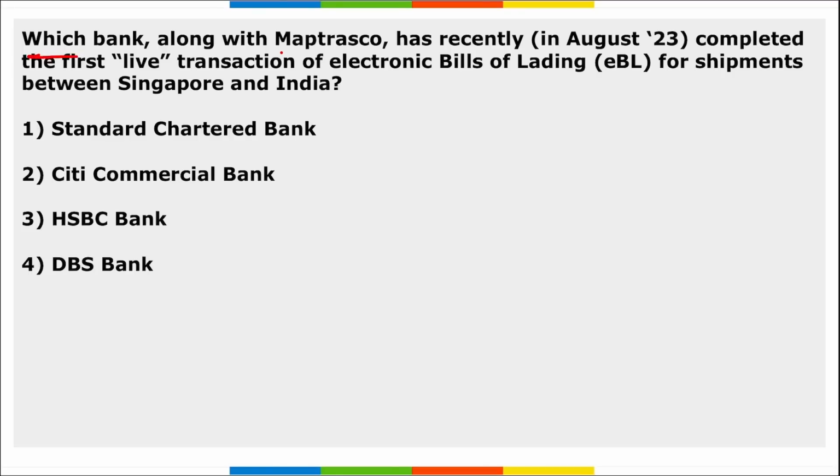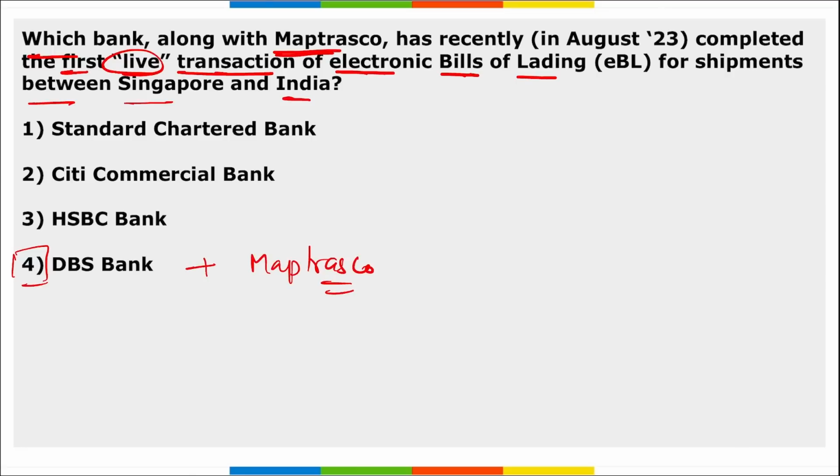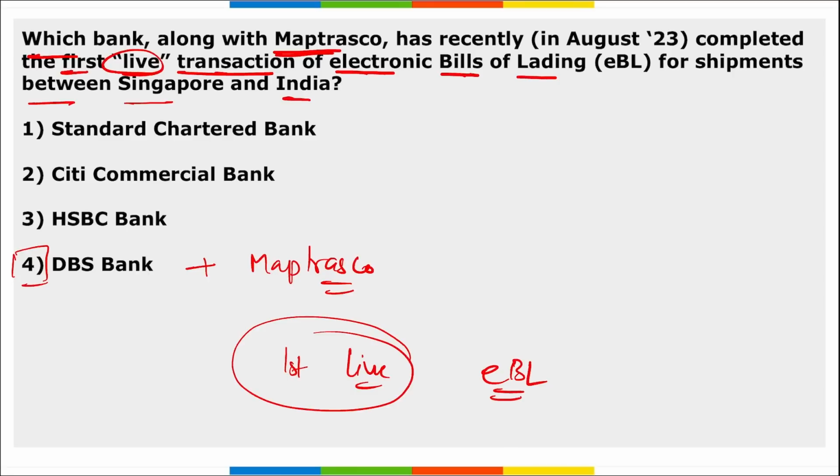Next is, which bank along with Maptrasco has recently completed the first live transaction of electronic bills of lading for shipment between Singapore and India? It is your DBS Bank. Correct? DBS Bank, that was formerly known as Development Bank of Singapore. They, in collaboration with Maptrasco, this is a Singapore-based commodities trader, have completed the first live transaction of electronic bill of lading, that is EBL. Correct? And it is for the shipments between India and Singapore.